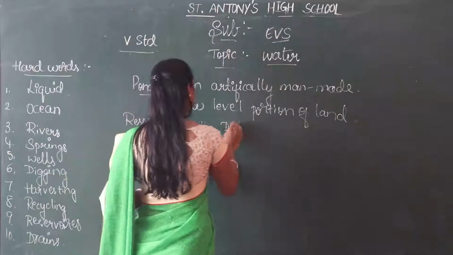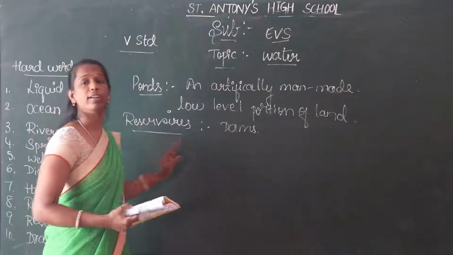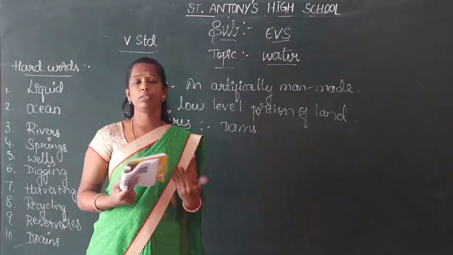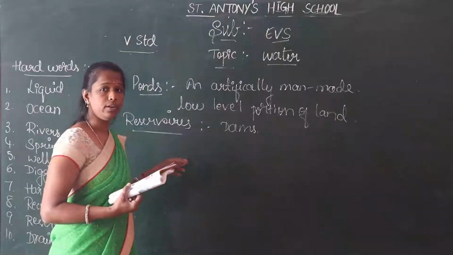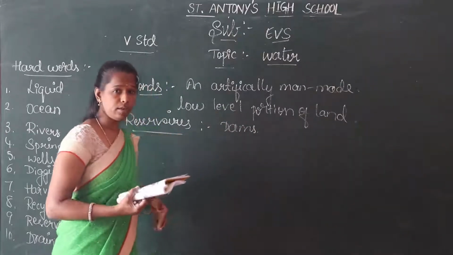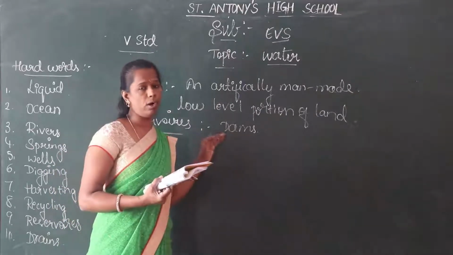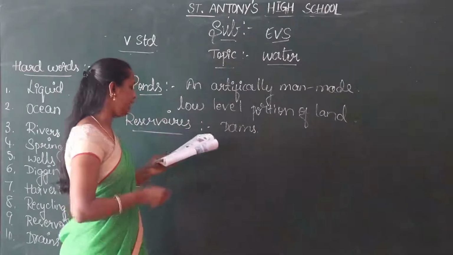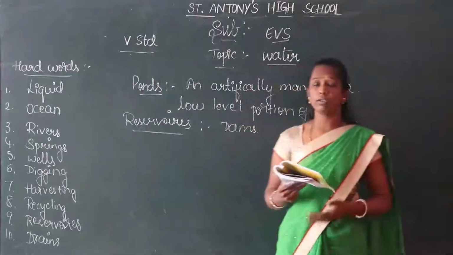So dams are constructed across the rivers. Notice the dam near Kaveri, near the Mysuru region. We see a dam. What is the name of that dam? KRS, no? KRS dam. And Basavasagara dam is also there. It is constructed to store a large amount of water, to supply more water. It is used for multipurpose projects also.